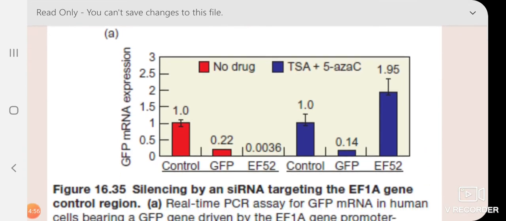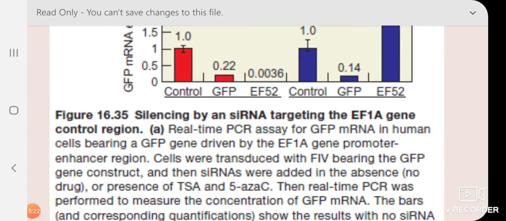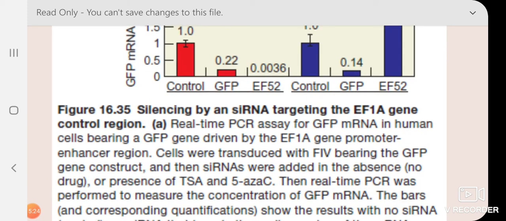That's why they have taken two types of siRNA, one from the sequence of GFP, that's a normal siRNA, understood? And when I'm designing an siRNA from the control sequence, if the silencing takes place, we can say that the control region also, the heterochromatin formation takes place, and that's the reason the silencing is happening. So let us see silencing by an siRNA targeting the EF1A gene control region.